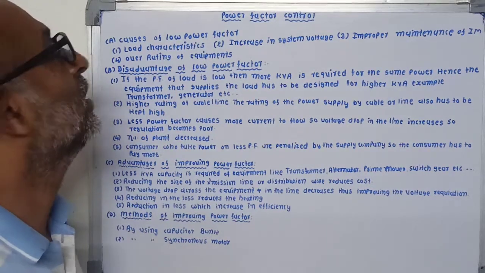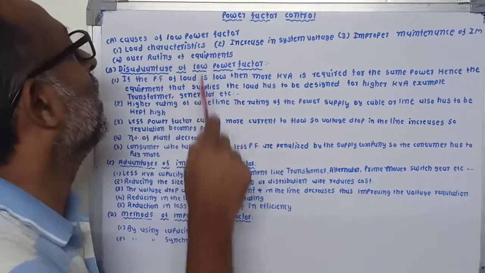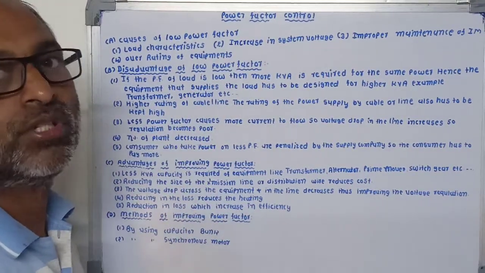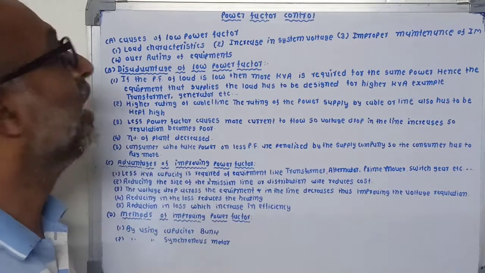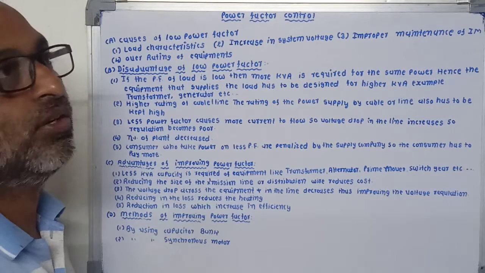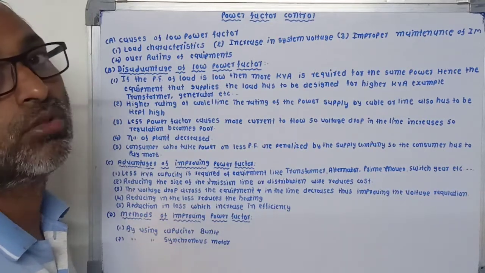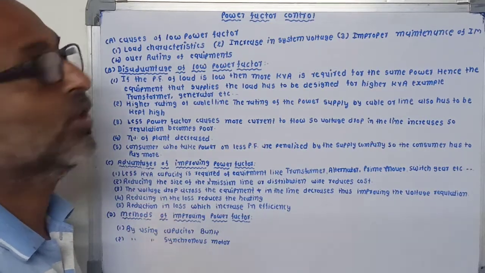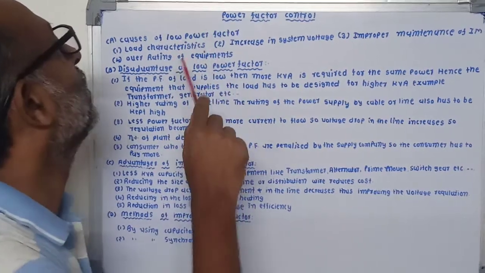Fourth, overrating of equipment. If we use a motor with a rating higher than the load, then when the load is decreased, the motor operates at a low power factor. So these are the different causes of low power factor.